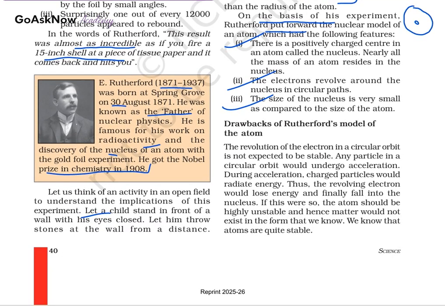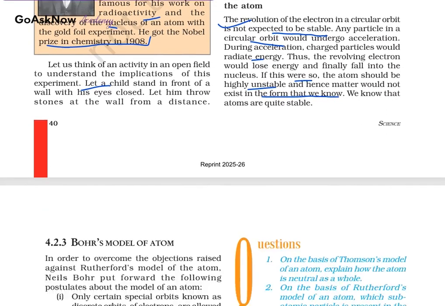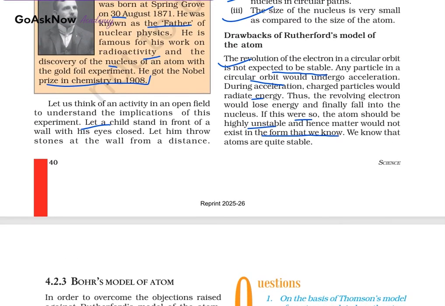Now, the drawbacks of the Rutherford model of the atom. What are the drawbacks? The revolution of an electron in a circular orbit is not expected to be stable. Any particle in a circular orbit would undergo acceleration, and during acceleration, a charged particle would radiate energy. Thus, a revolving electron would lose energy and finally fall into the nucleus. If that were so, the atom should be highly unstable, and hence matter would not exist in the form that we know. We know that atoms are quite stable. So this is the drawback of the Rutherford model.